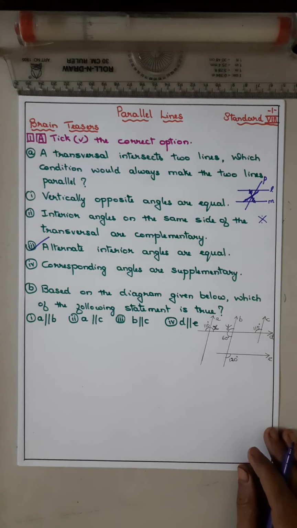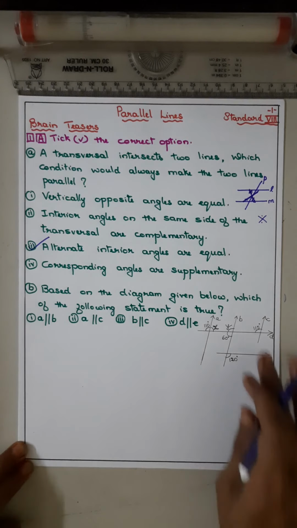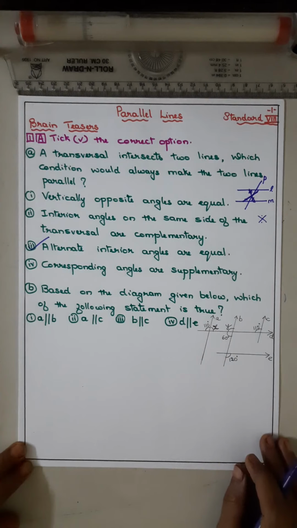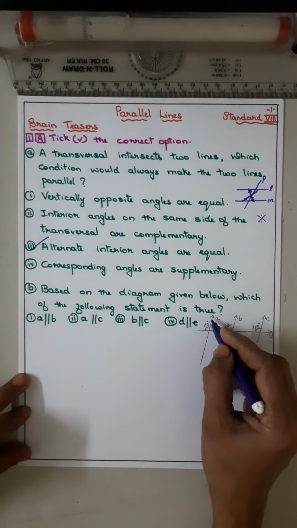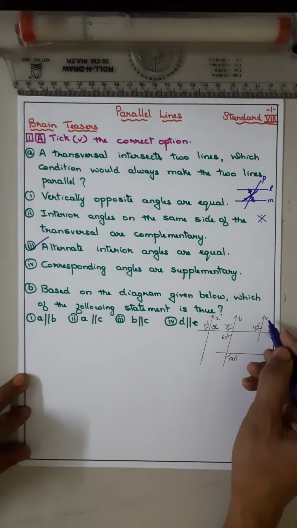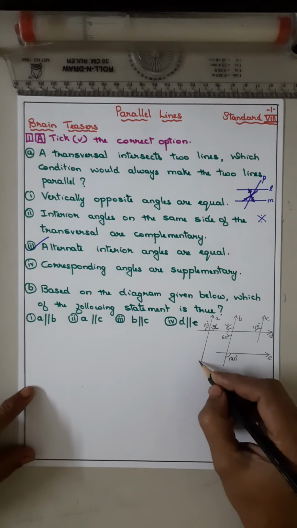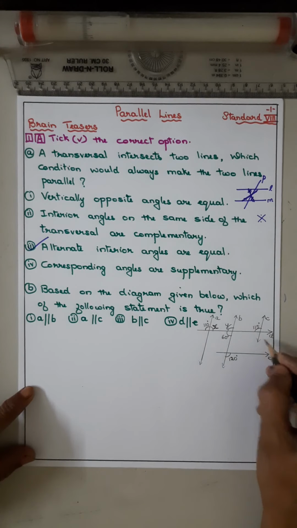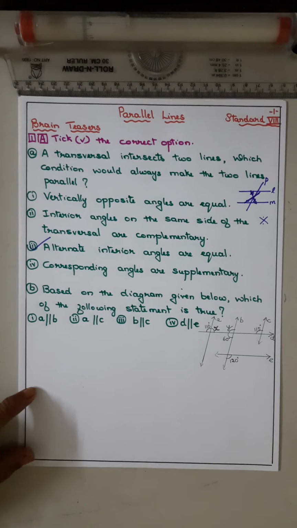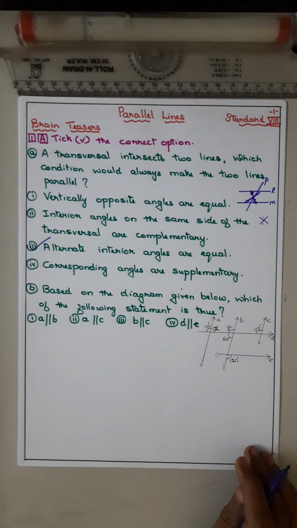Now coming to question B. Based on the diagram given below, which of the following statements is true? See, this is line A, this is B, this is C. So there are three lines A, B and C, and this is line D, this is line E. Now they have asked which two lines are parallel.